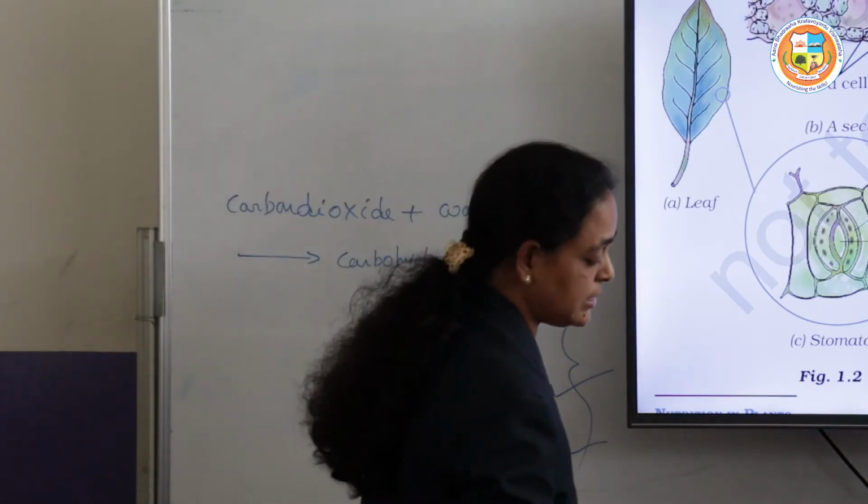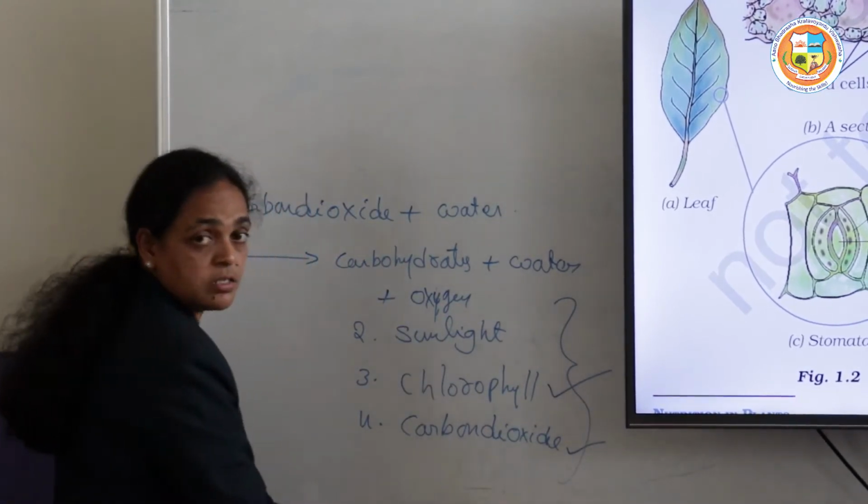So we can write this in a chemical formula also, right?